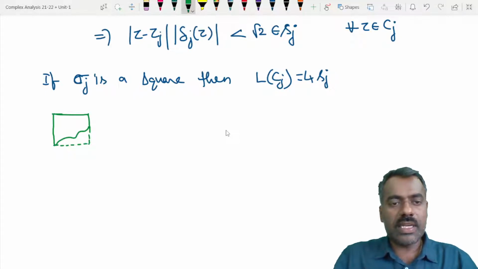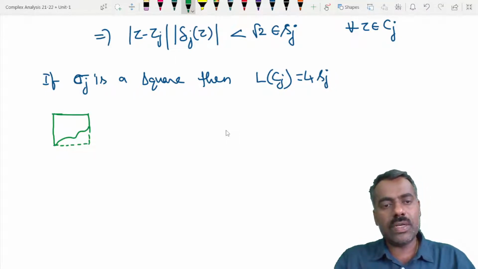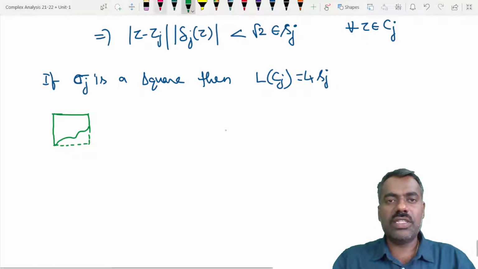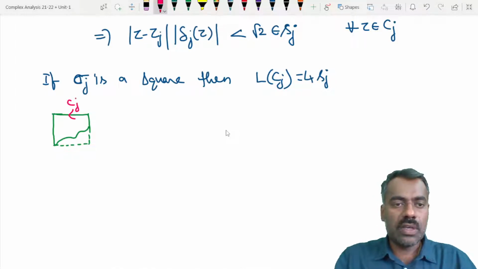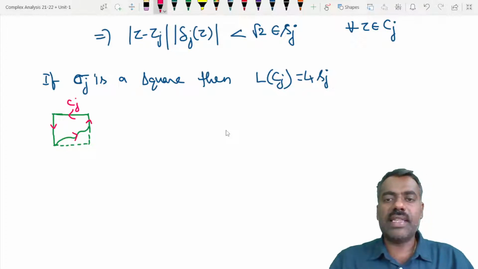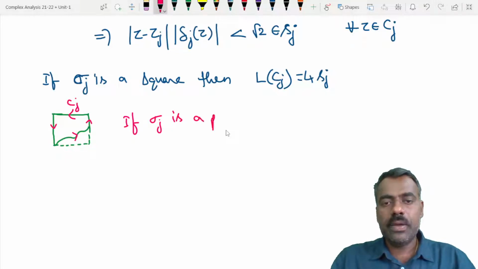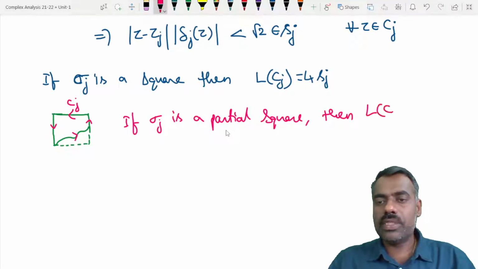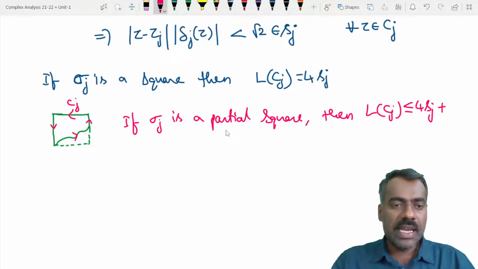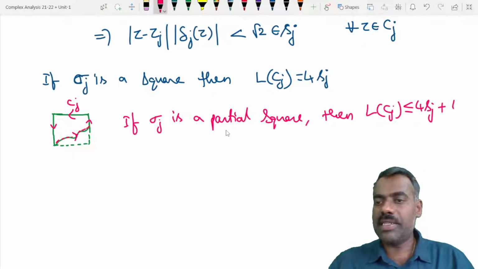Then our Cj is coming here, here and here. You can easily check that if sigma j is a partial square, then the length of Cj is less than or equal to 4 times sj plus this part, whatever we are having here, which we call Lj.